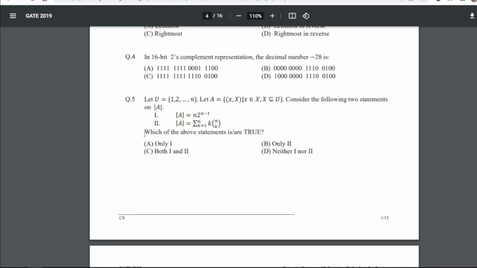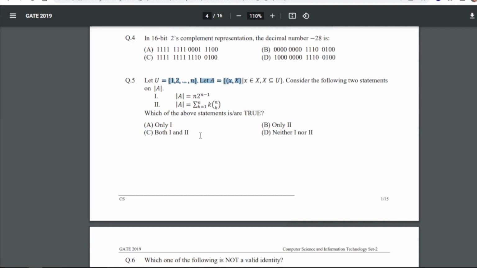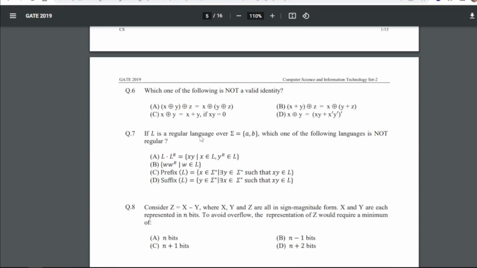Now for the fifth question, let this expression, right, and now consider the following two statements. A is this one, B is this expression. So which of the above statements is true for them? For question 5, our answer is C, that is both A and B are true for this particular universal statement.